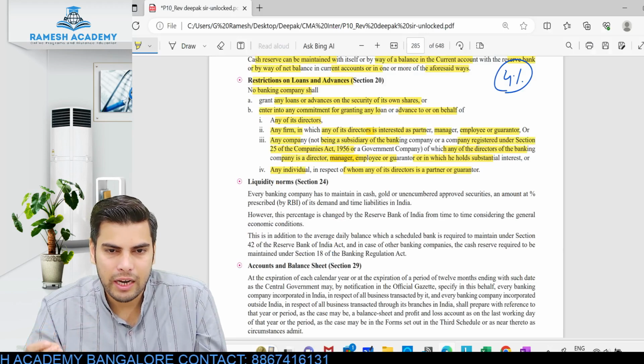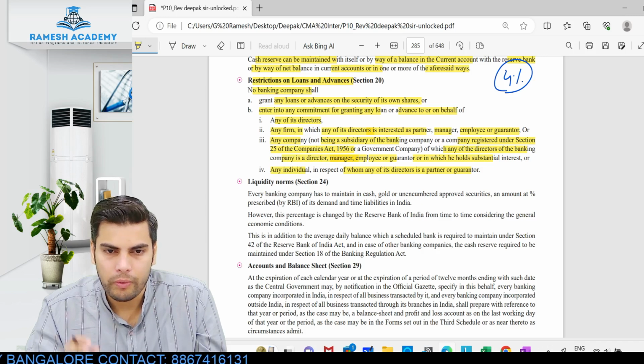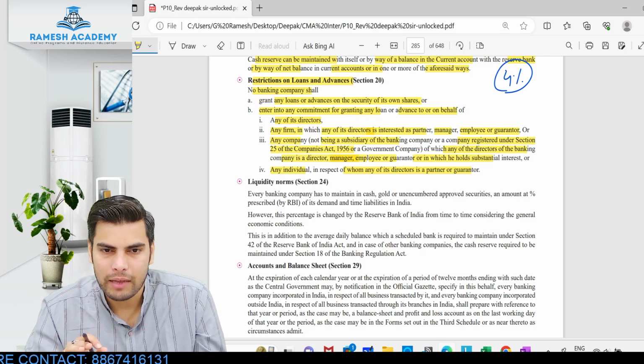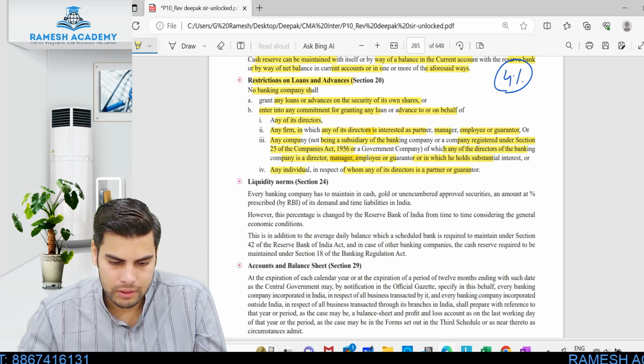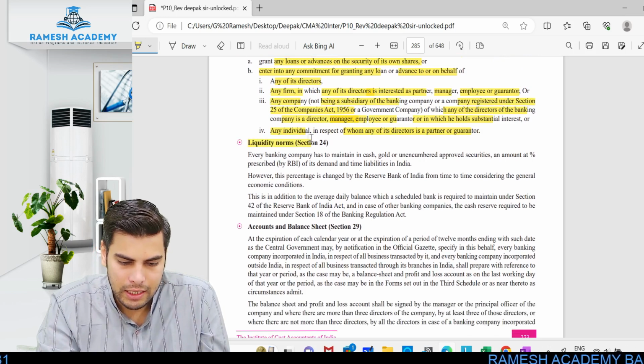Same way if the director has provided any guarantee, the bank cannot provide any loan. If I want the loan and one of the directors of the bank is providing the guarantee, the bank will be rejecting my application and it will not be providing any loan. Simple. Alright, so let's talk about the next thing, that is liquidity norms.